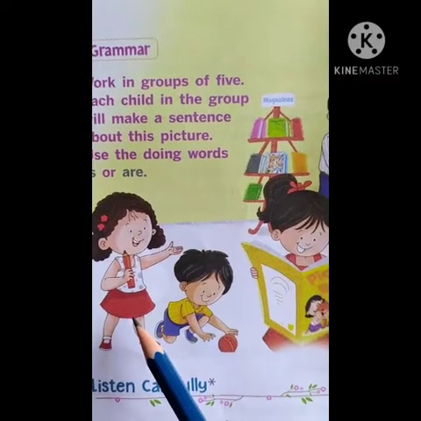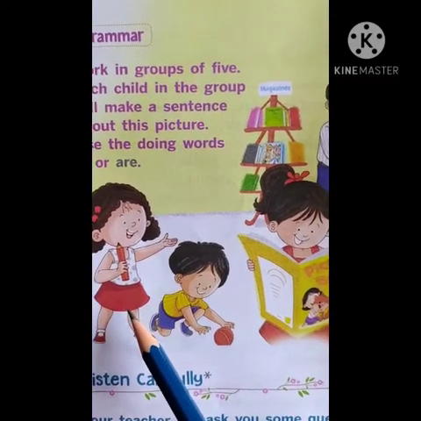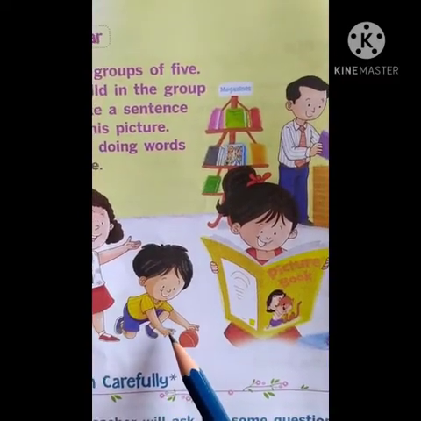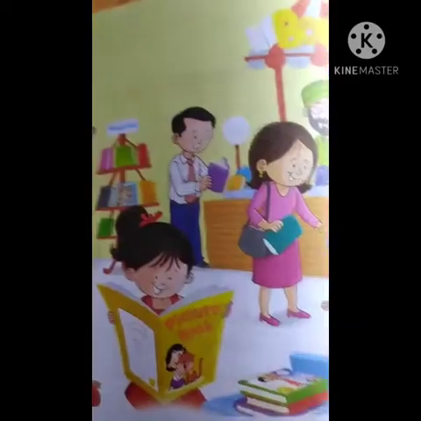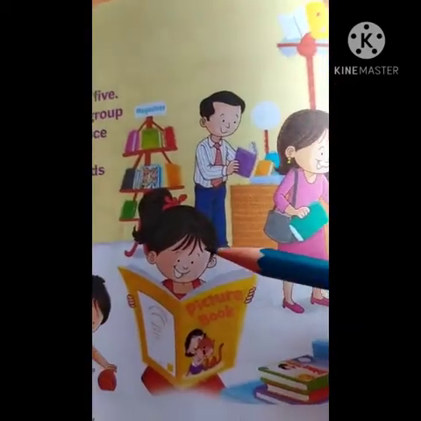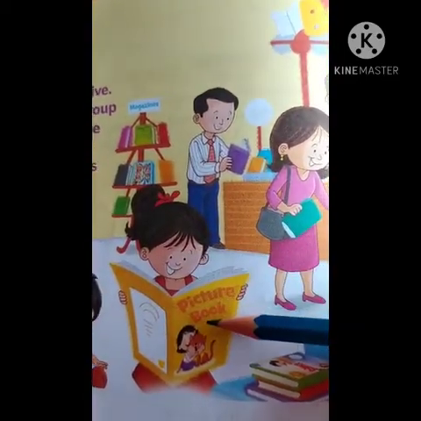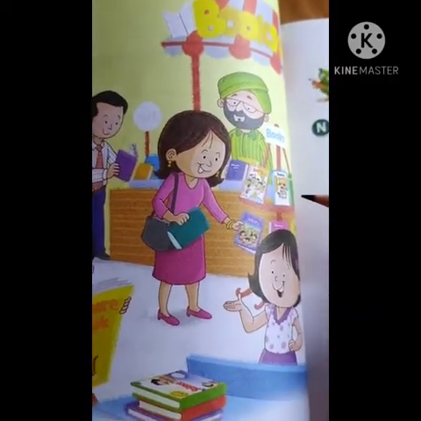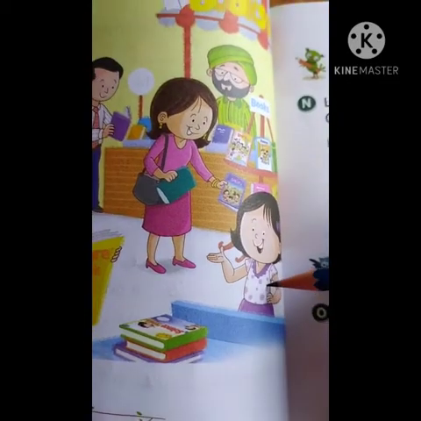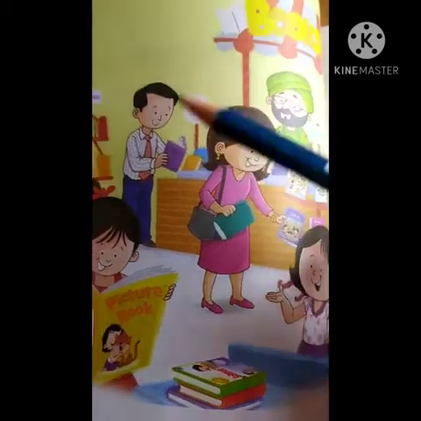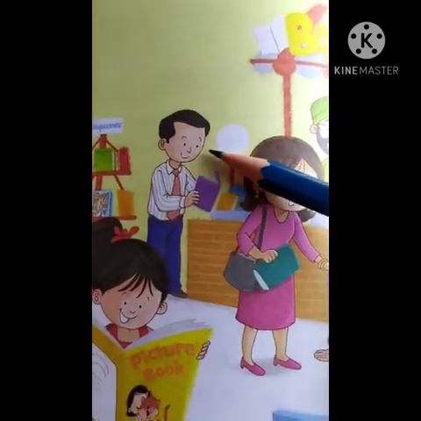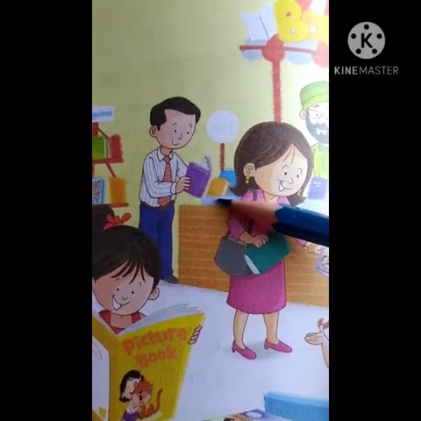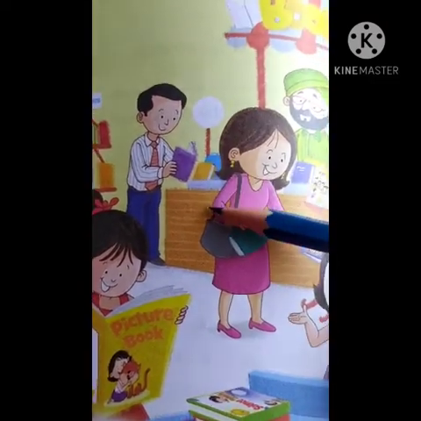The girl is playing with a pencil. The boy is playing with a ball. She is reading a picture book. She is asking about a book. She is very happy at the bookstore, and the man is checking the book.